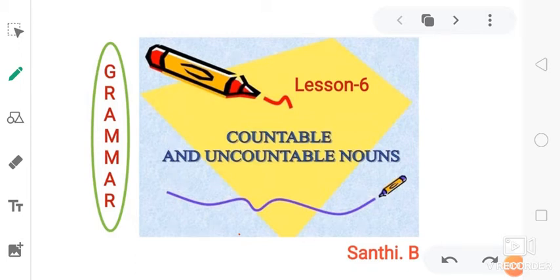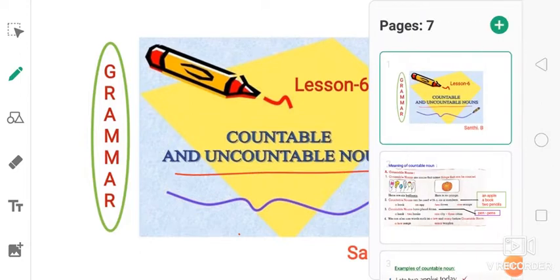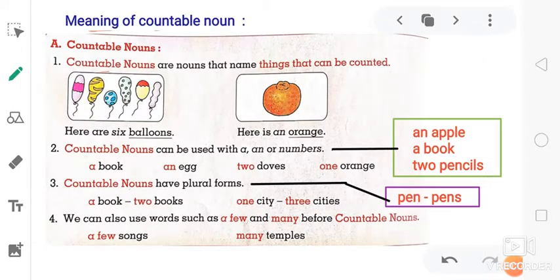Hello everyone. In this grammar class, we are going to learn about countable and uncountable nouns. First, we will see the meaning of countable nouns. Countable nouns are nouns that name things that can be counted. All the nouns that can be counted are known as countable nouns.